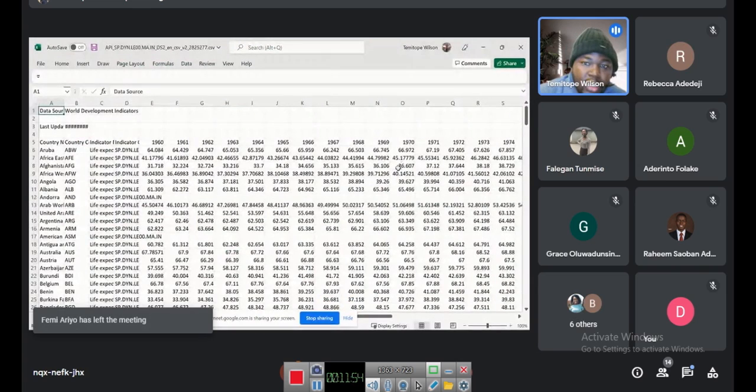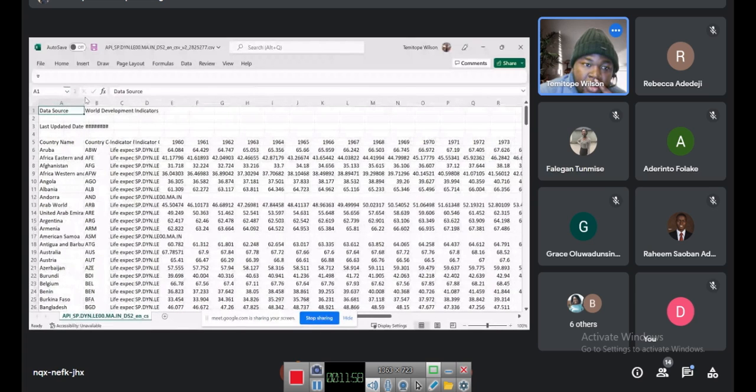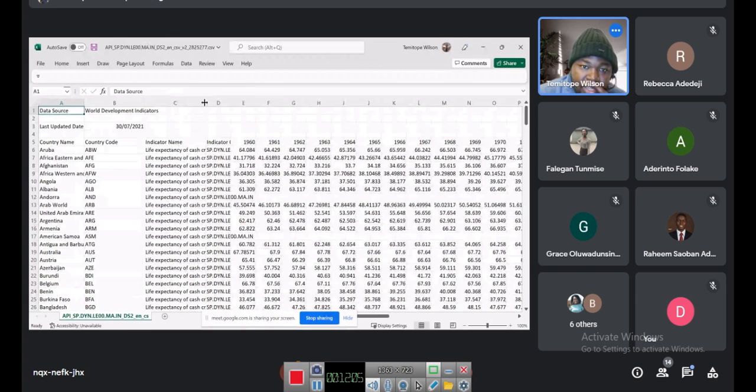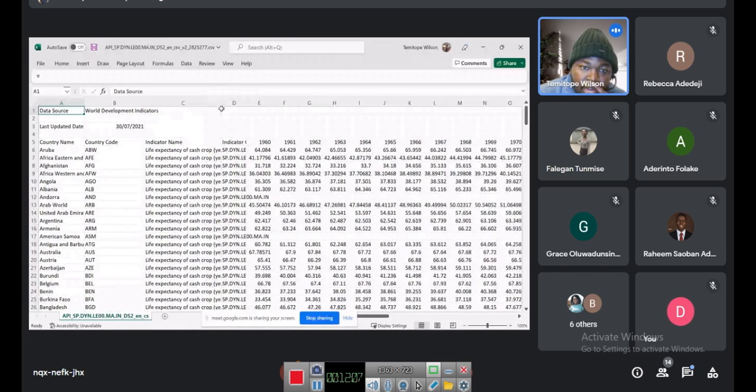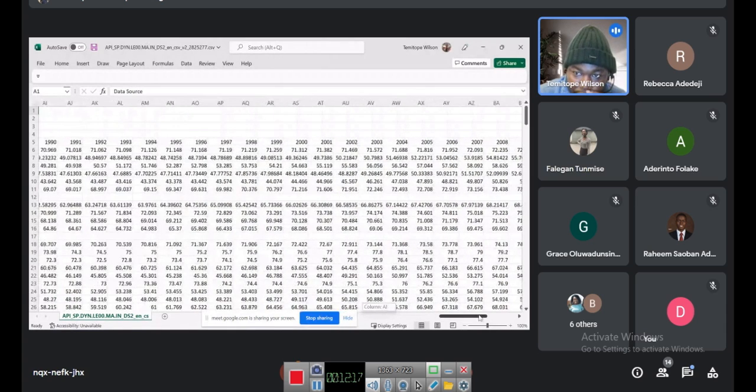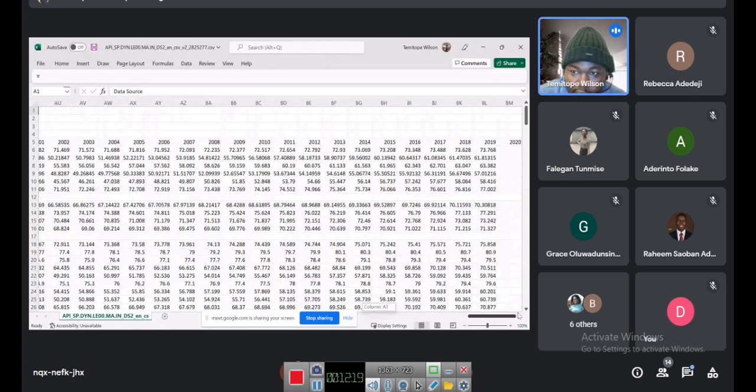Looking at this data, we've got country name, country codes, indicator name, which is life expectancy yearly, indicator codes, and we've got from year 1960 till year 2009, this is historic data.